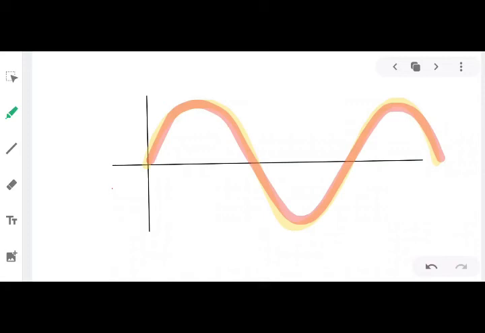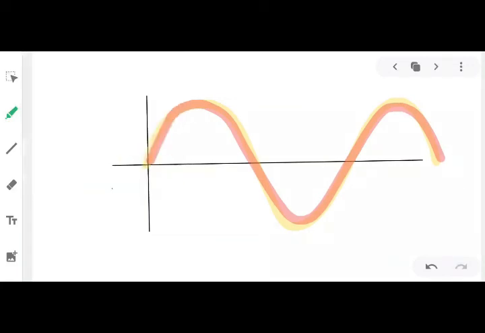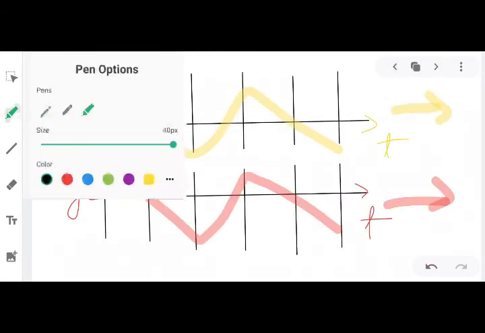So in that case, what happens? The resultant wave, let us say we will denote it using the black one. The resultant wave at any point at a given instant will be equal to the sum of the displacement due to the individual waves. Fine. What does this mean?